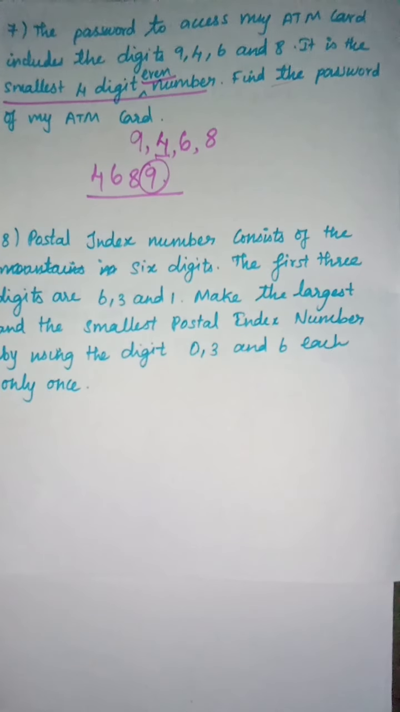So what they are asking us is, the first 3 digits are 6, 3 and 1. Okay, it will not be changed. Make the largest and smallest postal index number by using the digits 0, 3, 6 each only once. So we have to find a postal index number. This is the first 3 digits they have said. It is common, ma'am, it will not be changed. PIN code. Do you know they call it that, postal index number? Yes, pin code.